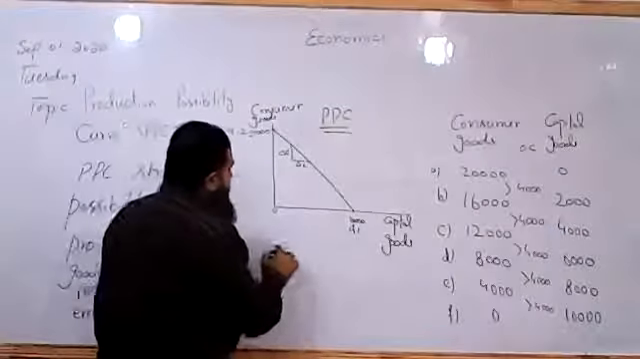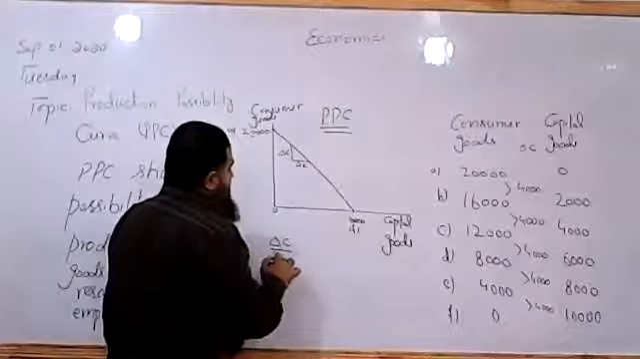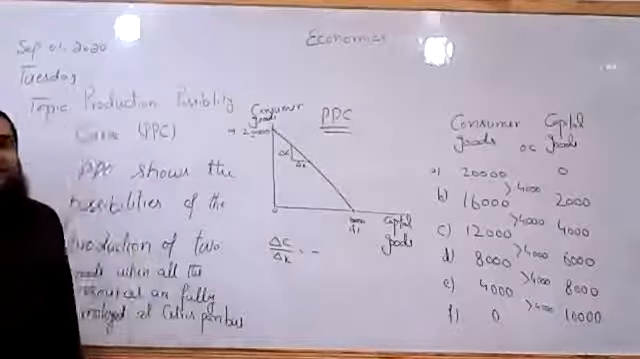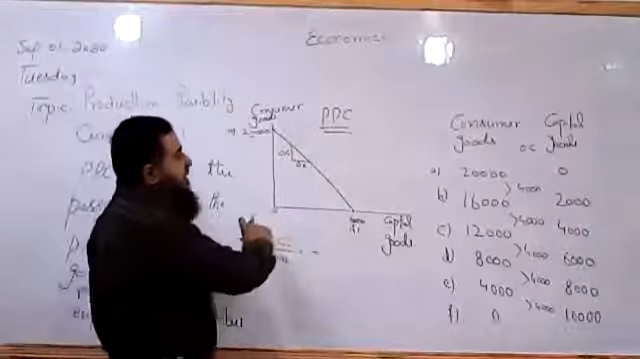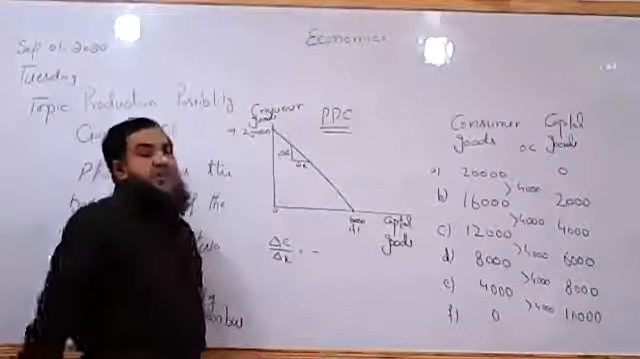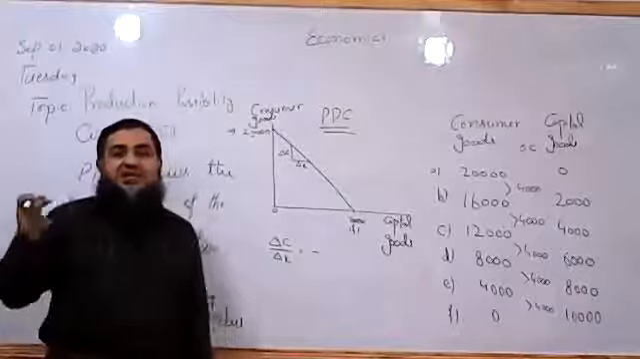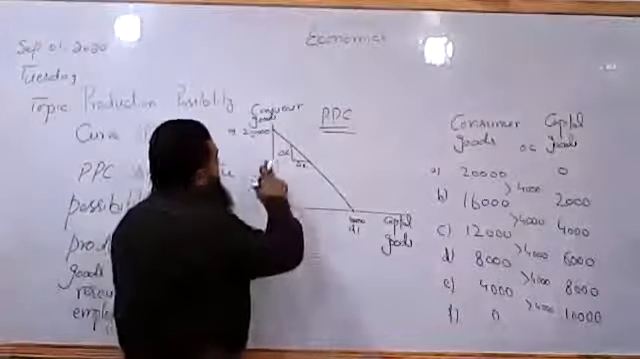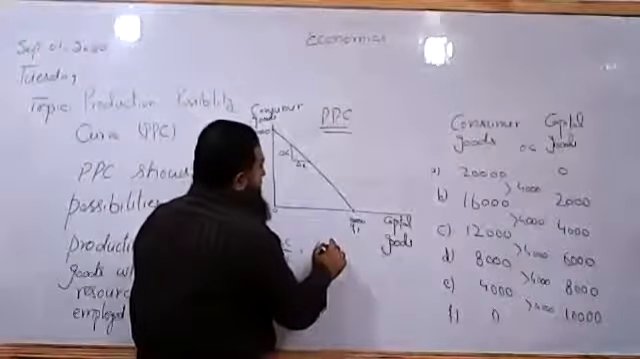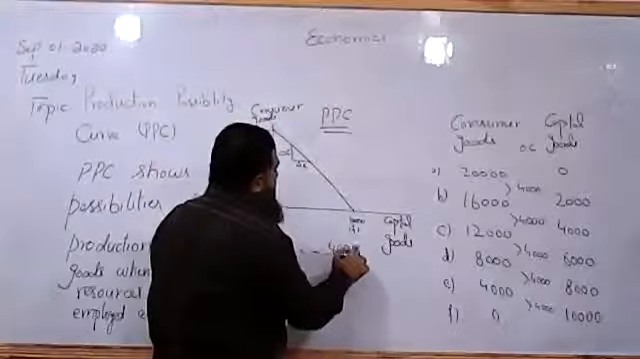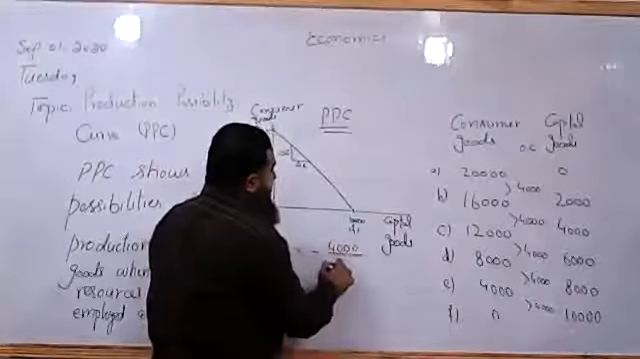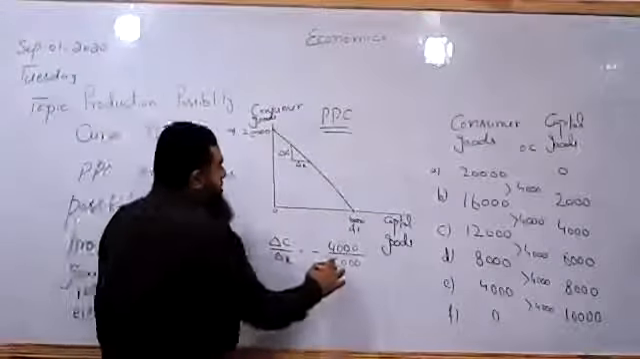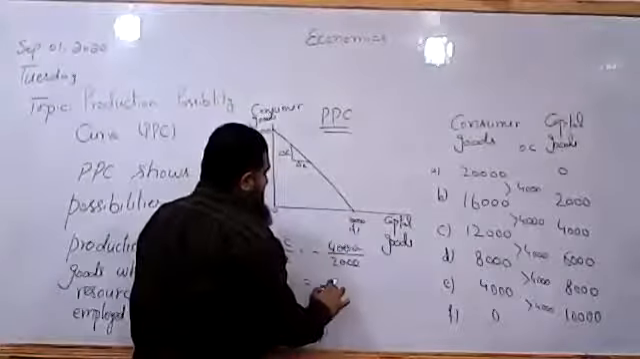So what do we mean by change in consumer goods due to change in capital goods? That is negatively sloped. Negative slope means when we increase the production of capital goods, we are decreasing the production of consumer goods. One thing is increased, another is decreased. That's why it is negatively related. I'm putting a negative sign with it. So change in consumer goods is what? That is 4,000 of consumer goods are given up to produce an extra 2,000 of capital goods. All right. So if we take it, it is called -2.